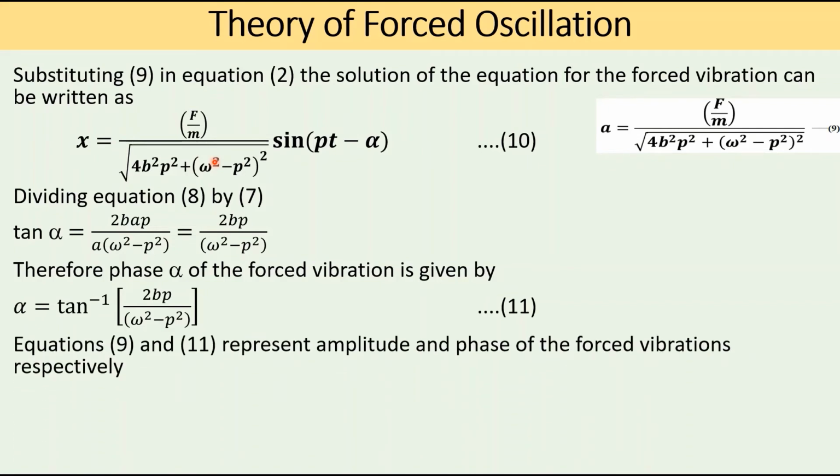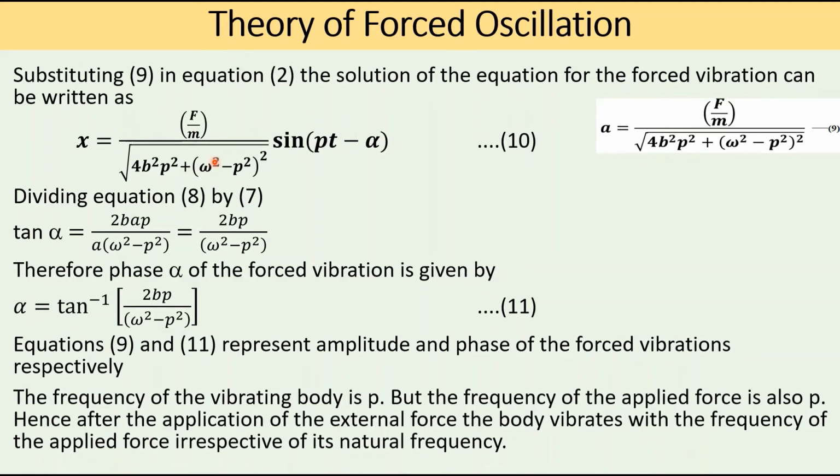So equations 9 and 11 represent the amplitude and the phase of the forced vibrations. The frequency of the vibrating body is p, and the frequency of the applied force is also p. Hence, after the application of the external force, the body vibrates with the frequency of the applied force irrespective of its natural frequency.